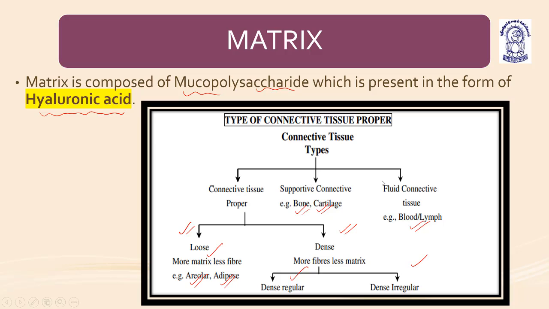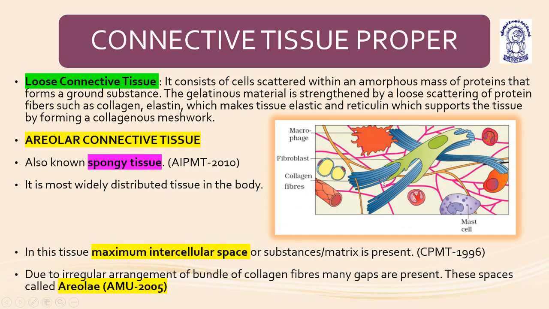Now coming to the next slide, connective tissue proper. Connective tissue proper is further divided into loose connective tissue and dense connective tissue. Loose connective tissue consists of cells, and these cells are scattered within the amorphous mass of proteins that form the ground substance. So in loose connective tissue, the cells are scattered within an amorphous mass of proteins that is known as what? Ground